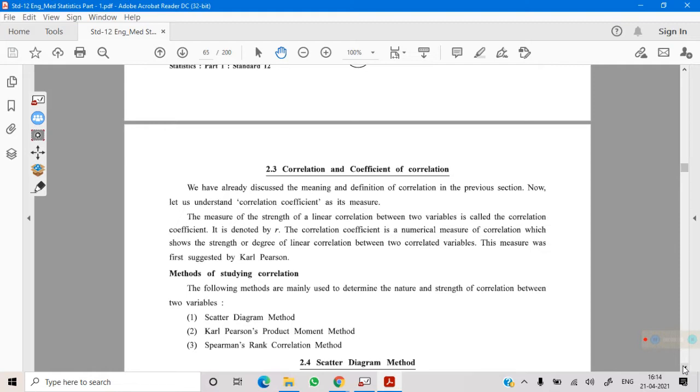Now, there are different methods of studying correlation. In your syllabus, there are three methods: the scatter diagram method, or you can say graphical method, Karl Pearson's product moment method, and Spearman's rank correlation method.